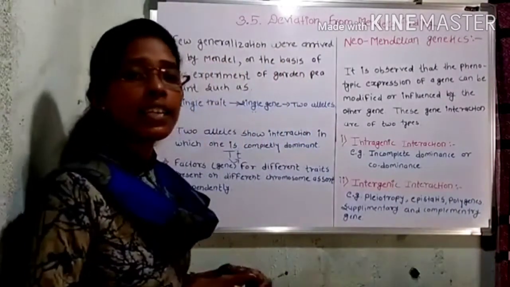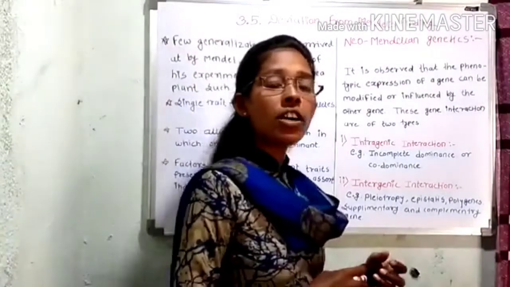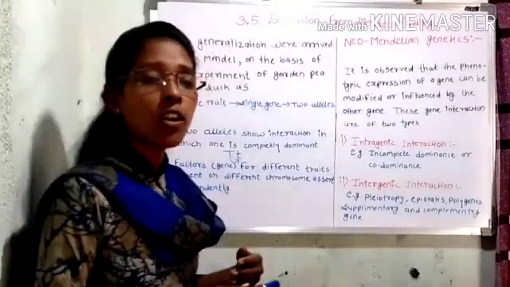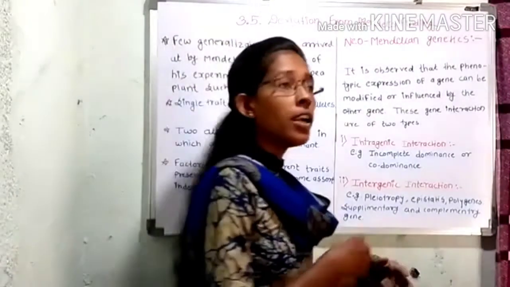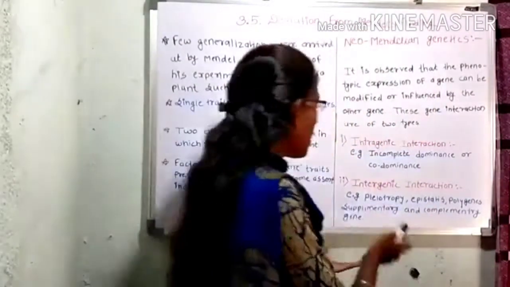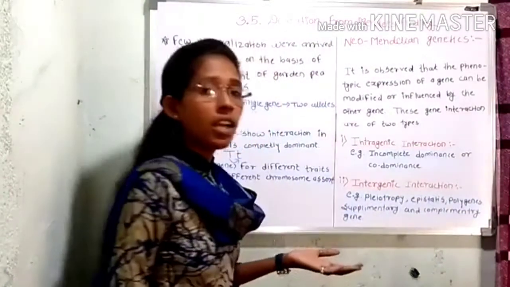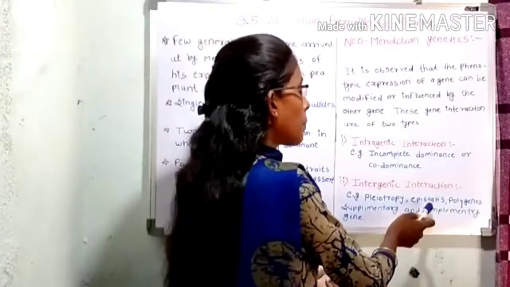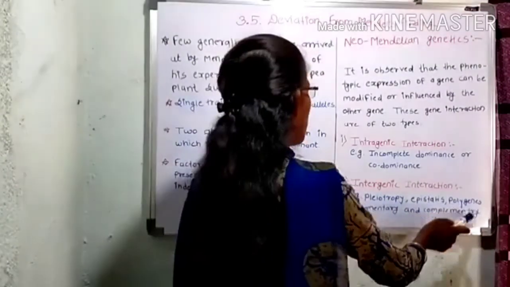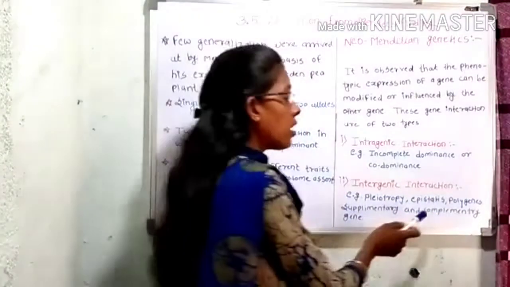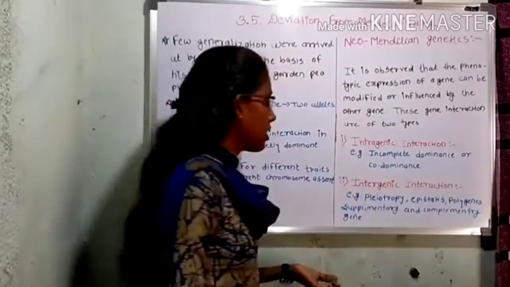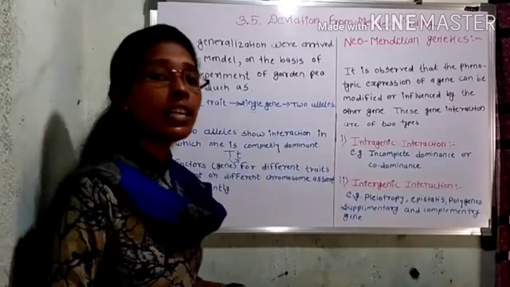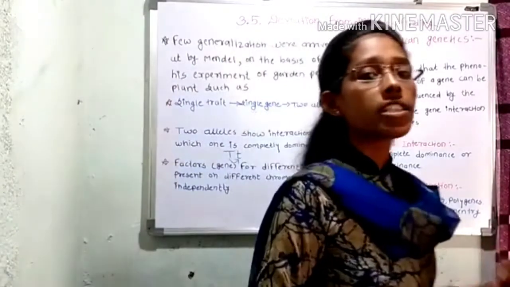Intergenic interaction occurs between alleles of different genes present on the same chromosome or different chromosomes. The examples of intergenic interaction are pleiotropy, epistasis, polygenes, and supplementary or complementary interaction. These two types of interaction we will study in detail with examples.